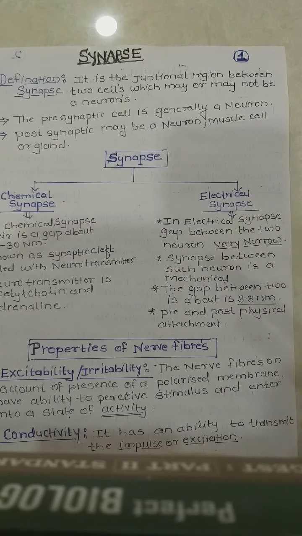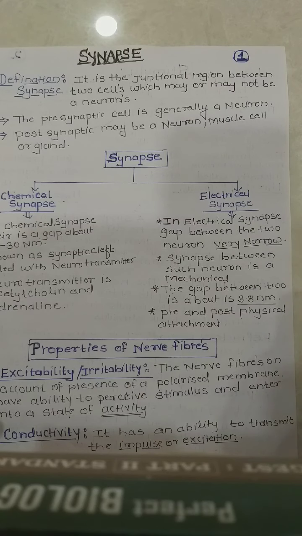The presynaptic and postsynaptic neurons show a physical attachment. So there is no need for secretion of a chemical or neurotransmitter in the electrical synapse. The impulse jumps from one to the other because they are physically very close to each other.